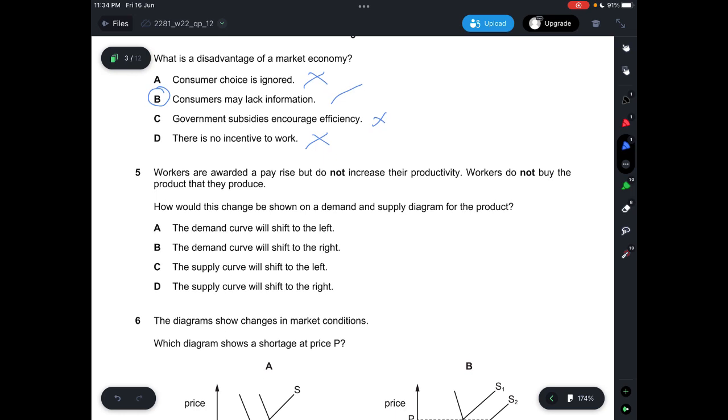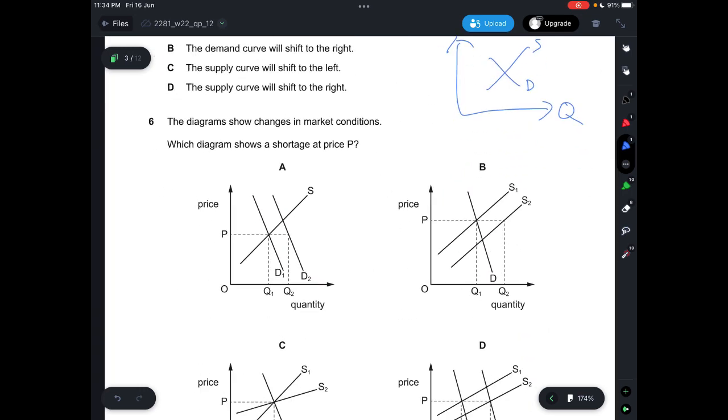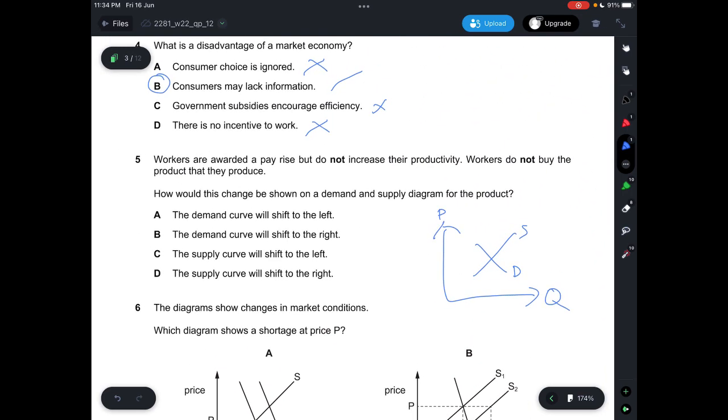Question 5. Workers are awarded a pay rise but do not increase their productivity, and workers do not buy the product that they produce. So how will this change be shown on the demand and supply diagram for the product? Okay, so the price, and the demand and supply. Demand is downward sloping, supply is upward sloping. Workers are awarded a pay rise but do not increase their productivity, meaning that the cost of production will increase. If your cost of production increases, your supply curve will have to shift to the left. So assuming that's the case, it will look something like this.